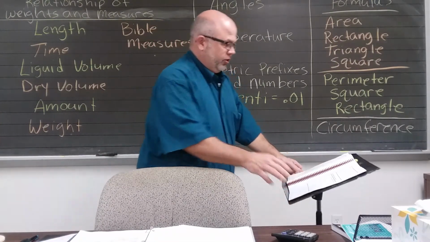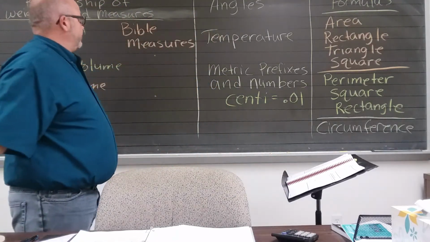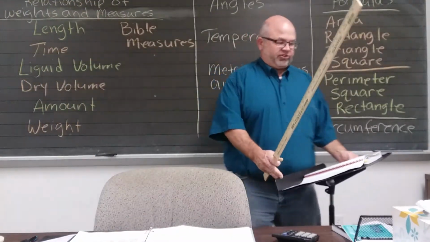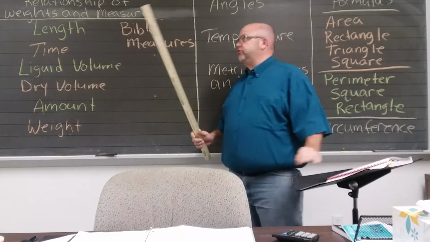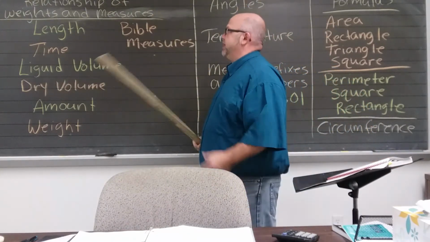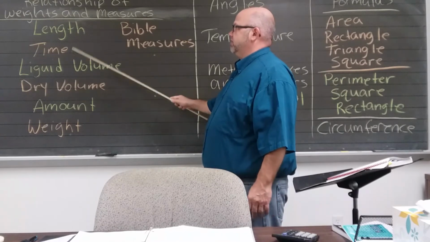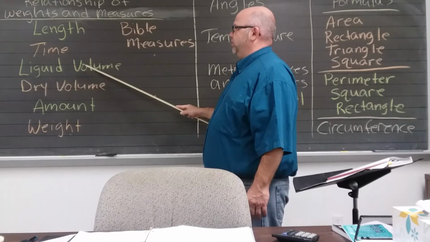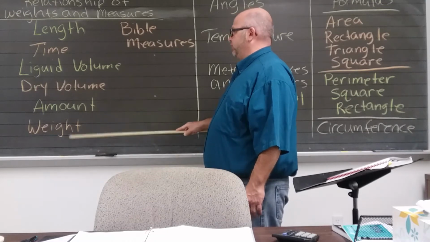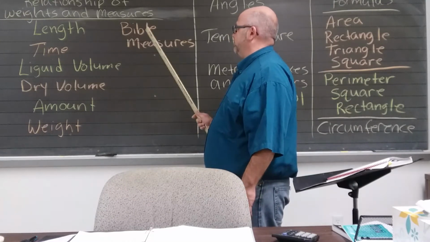You need to know your relationship of weights and measures, right? So you have length, time, liquid volume, dry volume, amount, weight, and Bible measures.